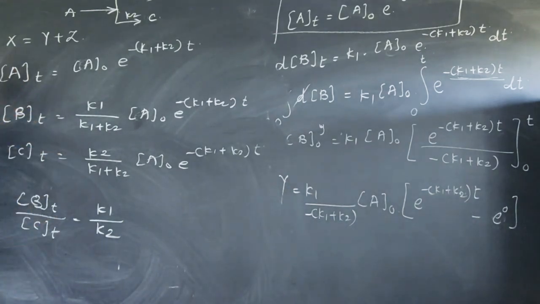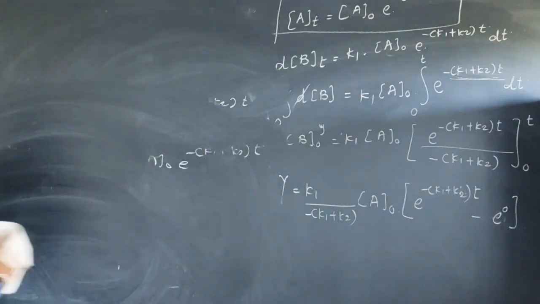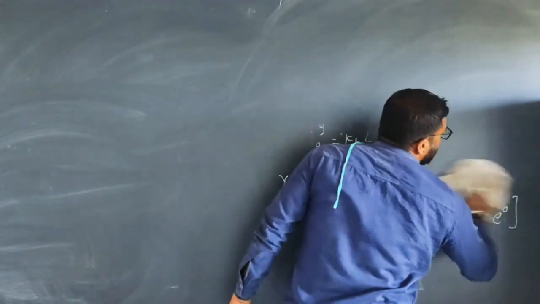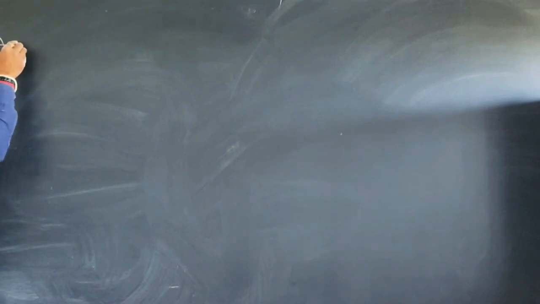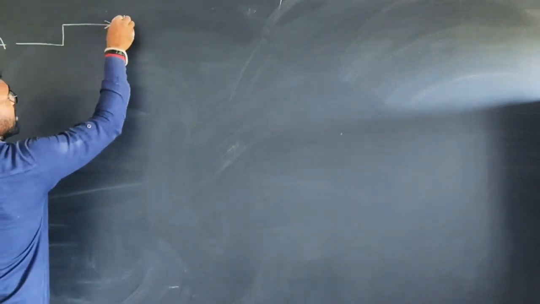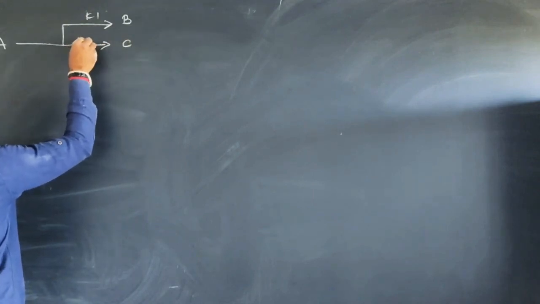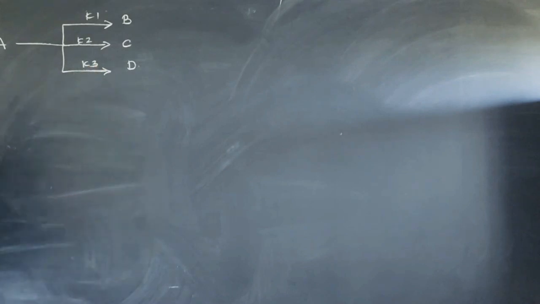Okay, this is about the parallel reaction. From an exam or competitive point of view, if you want to study the parallel reaction, the above 5 points are important, no doubt about that. But suppose a reaction is given where reactant A gives product B with rate constant K1, product C with rate constant K2, and product D with rate constant K3.